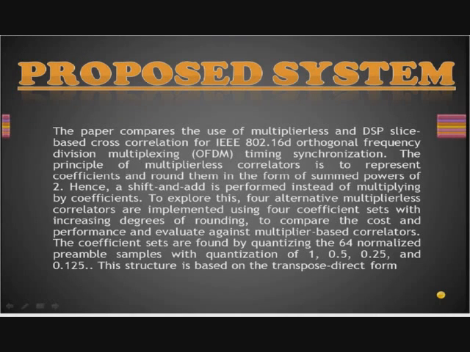In real-time applications, digital filters are implemented in hardware. In hardware realization, to reduce the cost, it is desirable to minimize the number of general multiplications, and multiplication by a fixed power of 2 is easy to implement. Hence, it requires only addition and power-of-2 multiplication for implementation, for which we can use shift and add operations. In the multiplier-less correlator, we represent the coefficients and round them in the form of some power of 2. Hence, shift and add operations are required for the multiplier-less circuit.